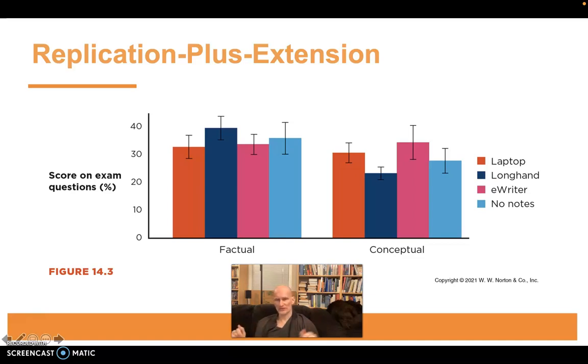So you remember, for instance, the study where students take notes on laptops or on pen and paper, and then they were tested their memory for factual information versus conceptual information.